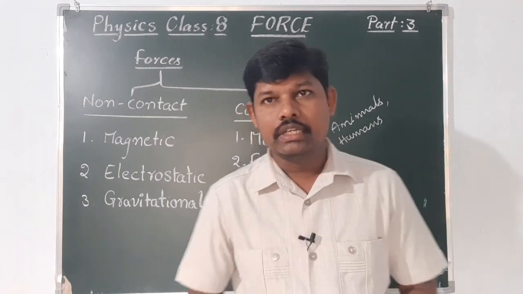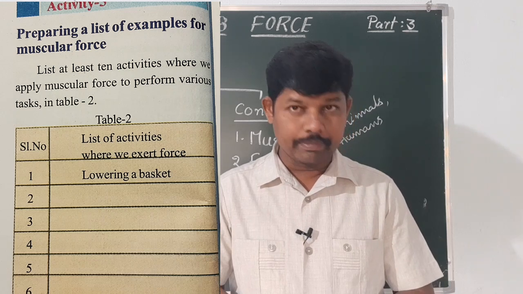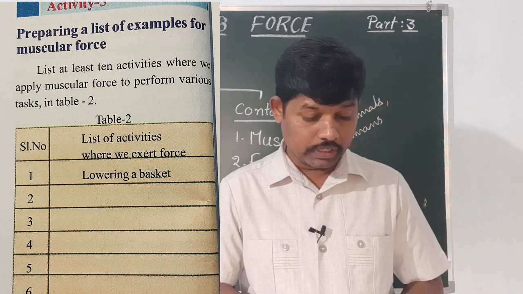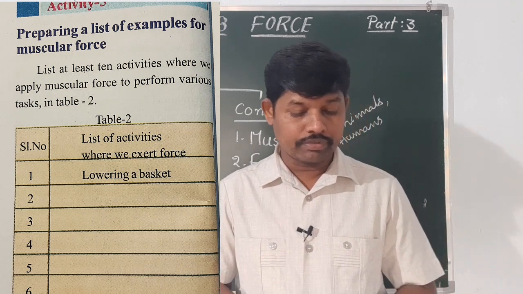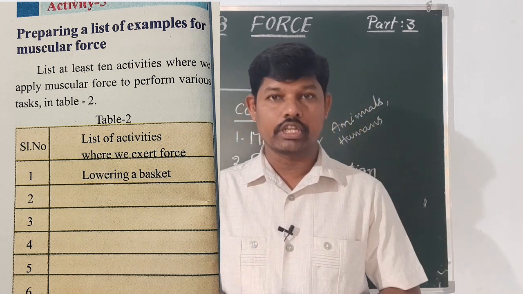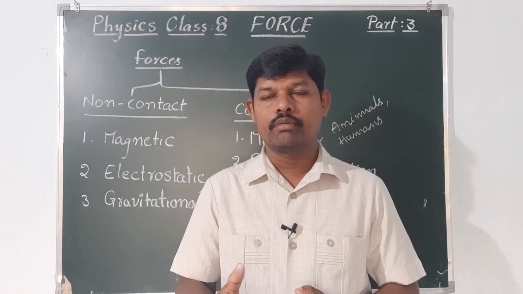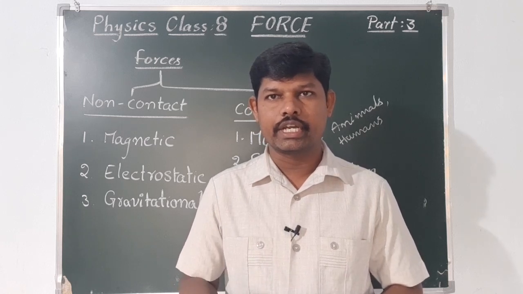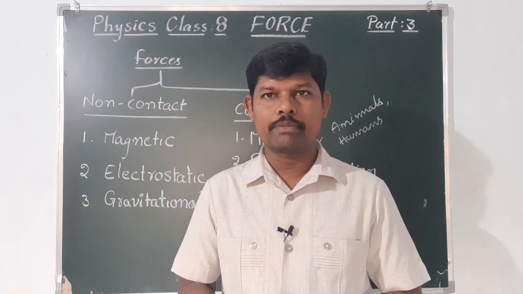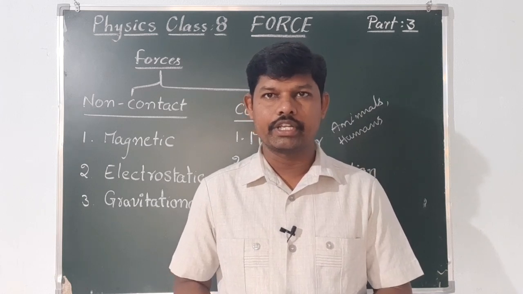Let us see Activity 5, table number 2, page number 6. Those who have the textbook, open it and complete that table. What is that? Preparing a list of examples for muscular force. List at least 10 activities where we apply muscular force to perform various tasks. In the textbook only 6 rows are given, so you can extend the table in your notebook. You can write 10 activities.